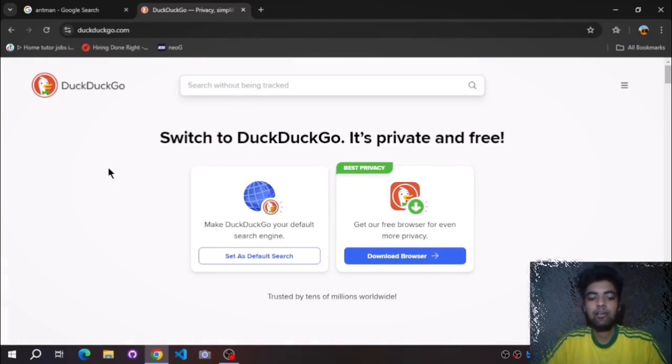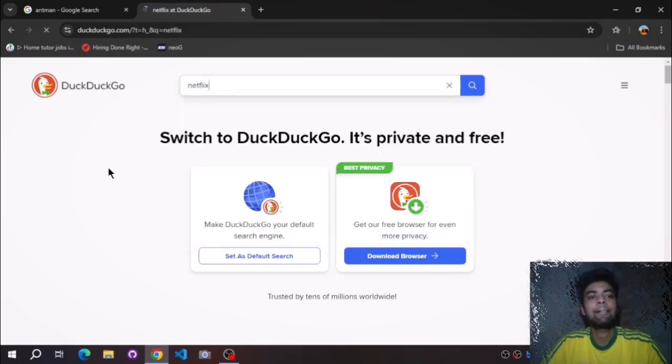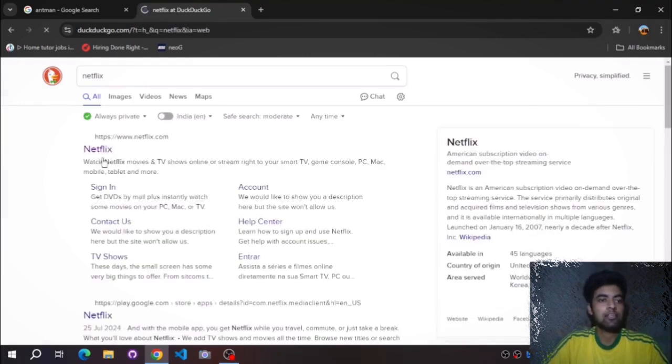Now in this tab, if you search for something like Netflix, this term is searched not by Google but by the DuckDuckGo search engine. Every search engine has its own unique way to present the information.